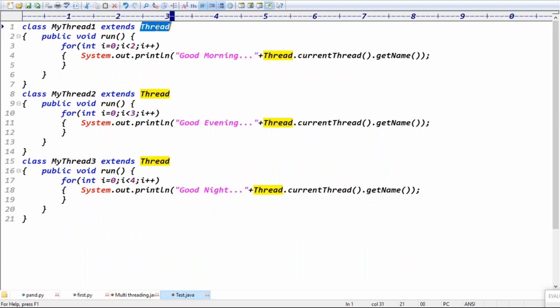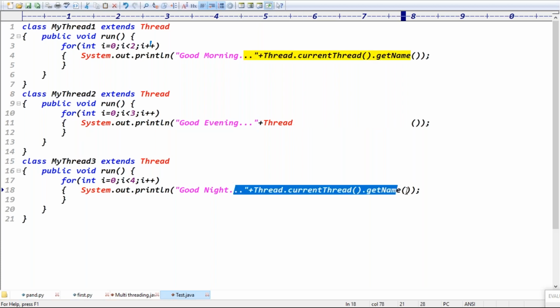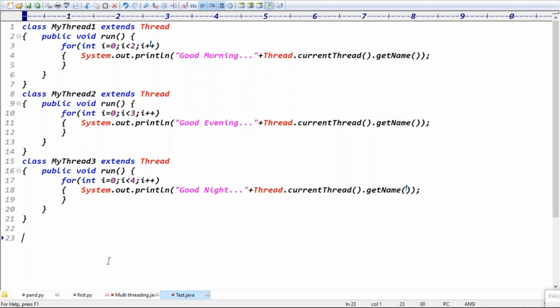My thread 1 extends the Thread class, writing the good morning message 2 times. My thread 2 extends the Thread class, writing the good evening message 3 times. Assume some completely different functionalities there. The third thread extends the Thread class, printing good night 4 times, right? Yes or no?